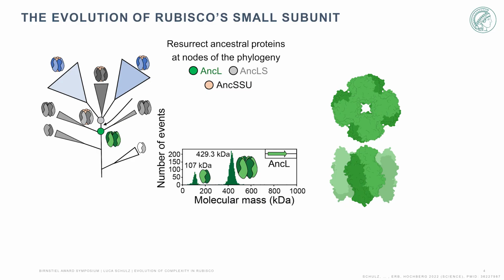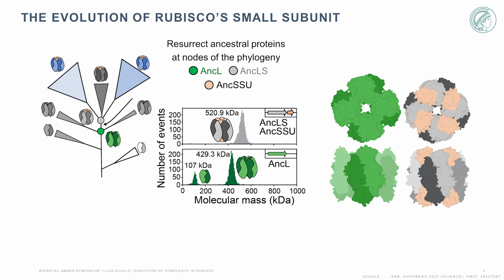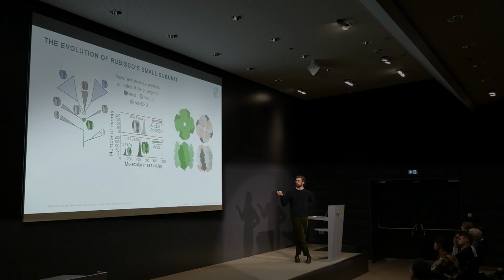First thing I did is just look at their structure. What you're seeing here is mass photometry data. Essentially, this is just a histogram of the protein complex mass in solution. And this is a crystal structure. So we see that UNC-L, this protein down here, is just an octamer of large subunits, as we expected it to be. And then going up the evolutionary interval and pairing it with the small subunit, we see that the ancestral Rubisco now forms this L8S8 complex. It interacts with the small subunit and essentially forms this hexadecameric protein complex.